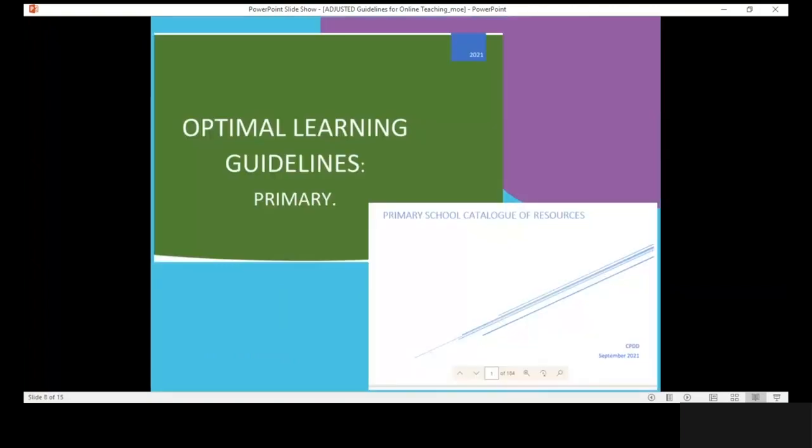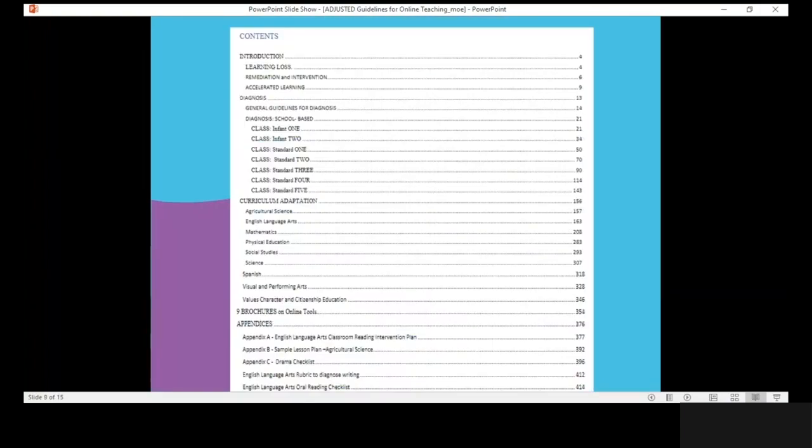Optimal learning guidelines for the primary level and the primary school catalog of resources. Included in this catalog would be remediation and intervention strategies to deal with learning loss, as well as accelerated learning. There are also general guidelines for diagnosis and school-based diagnosis of classes from Infant 1 to Standard 5.